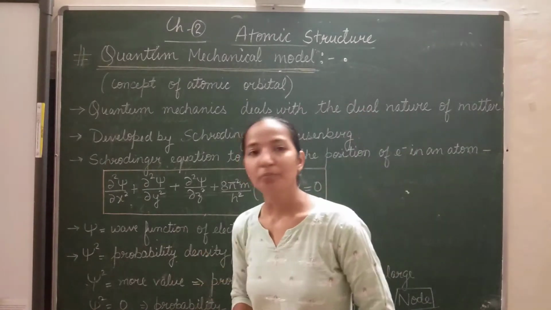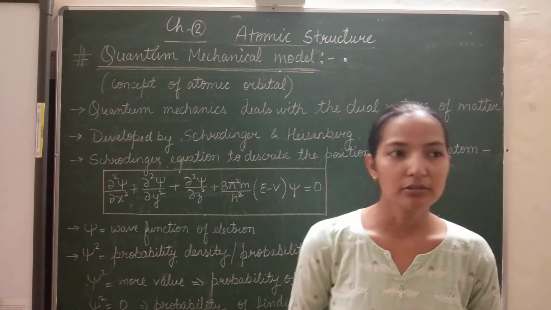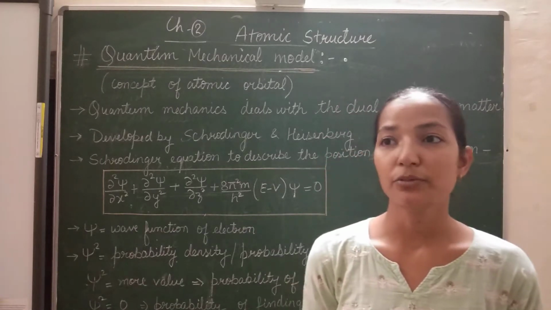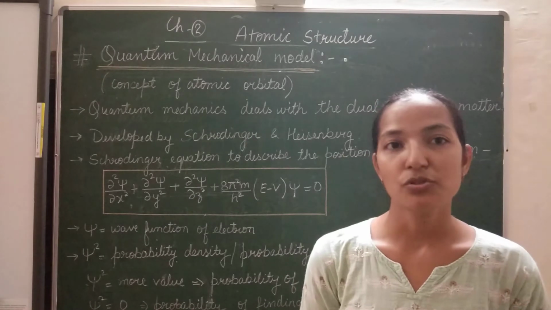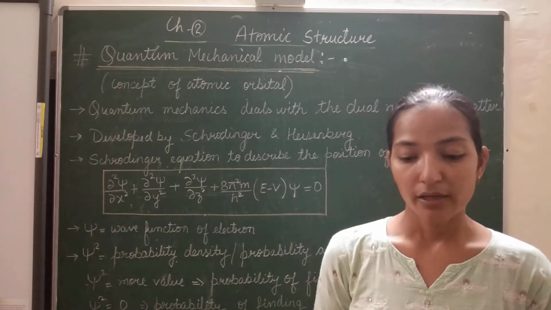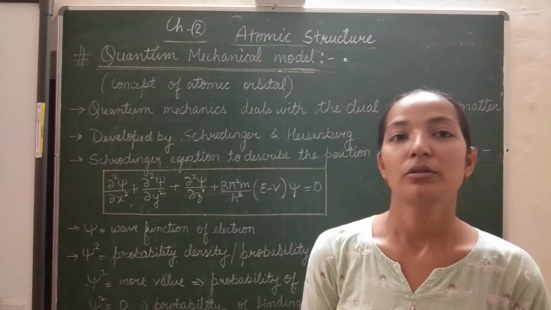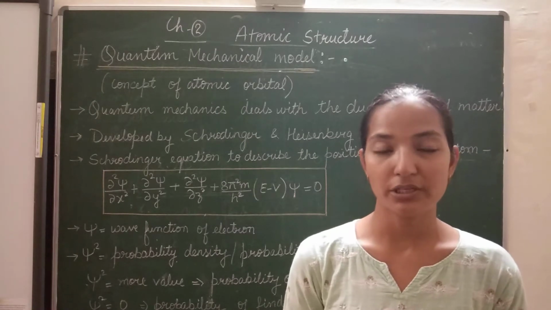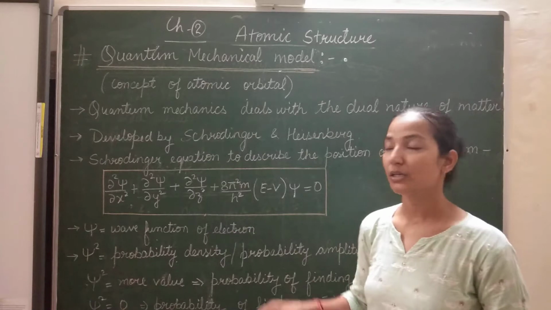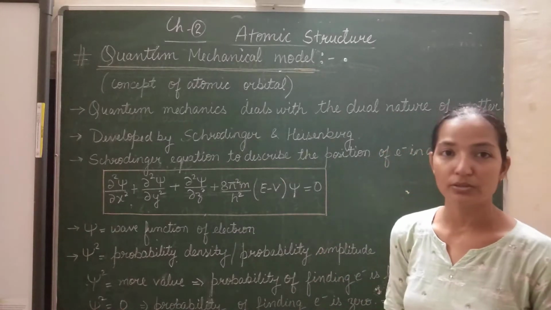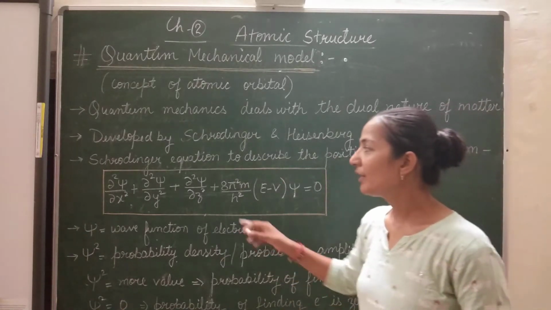Schrodinger told that not only light but also the different particles of matter must also have wave nature. And the electron also has a wave nature in an atom, and that's why he gave the concept of atomic orbital also. He gave an equation.